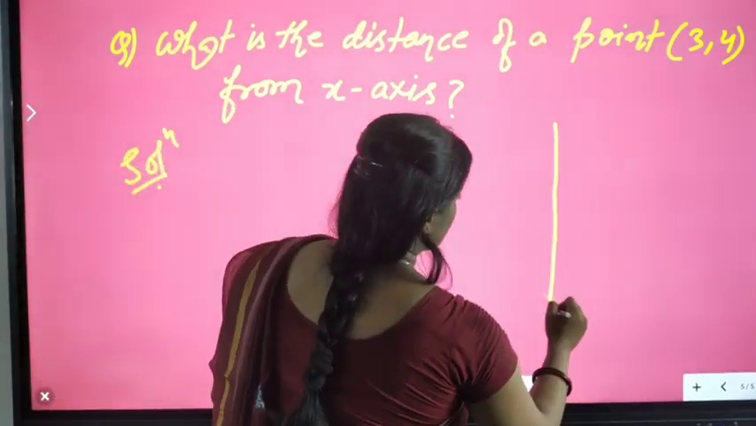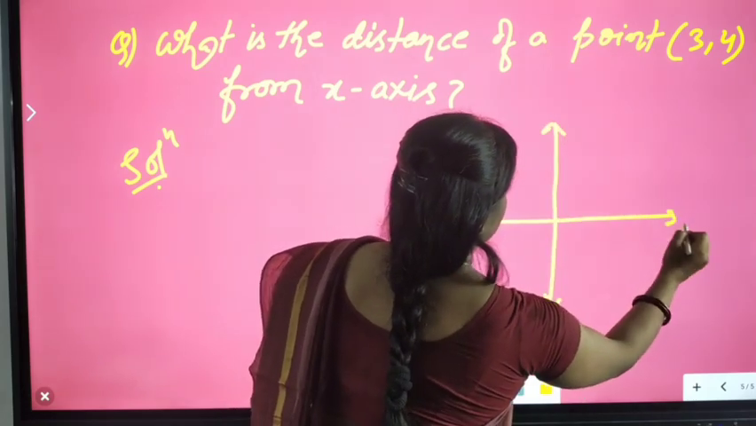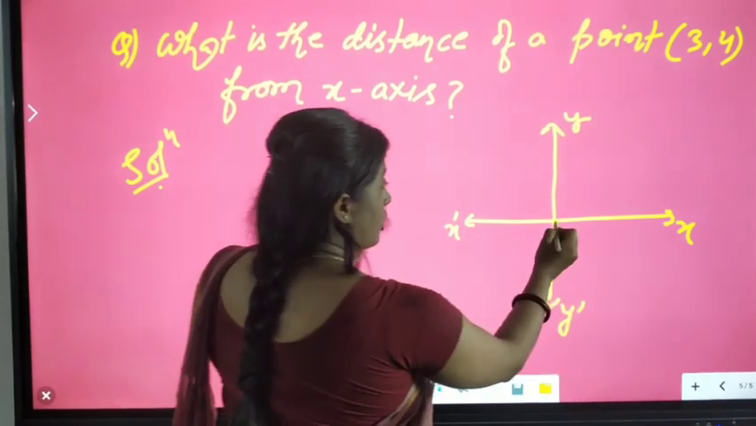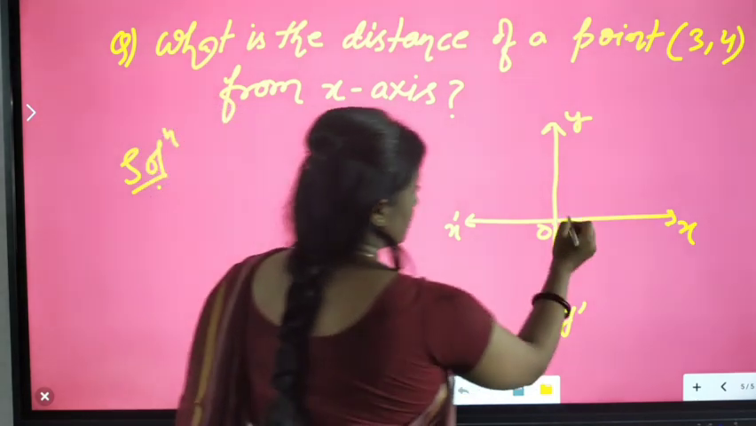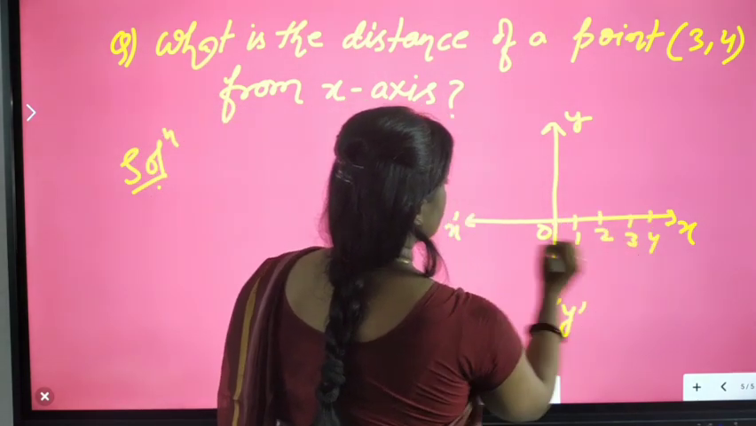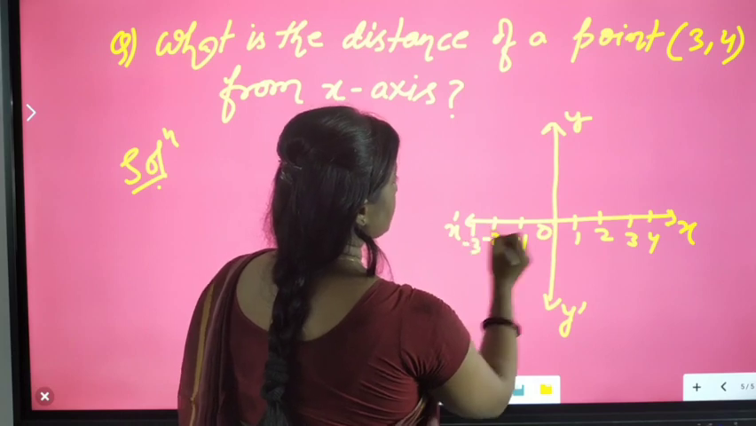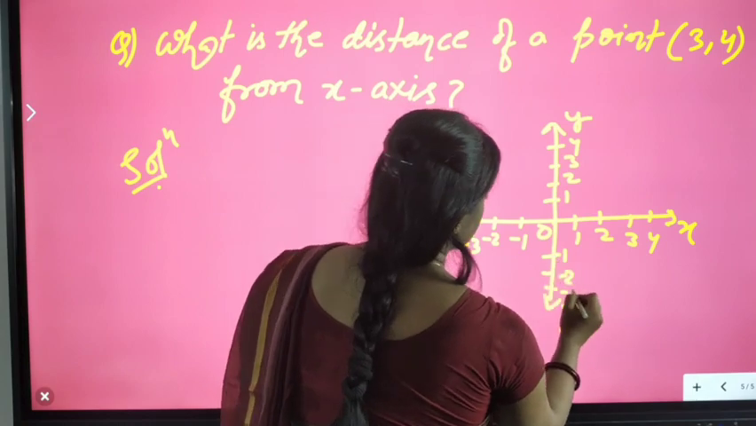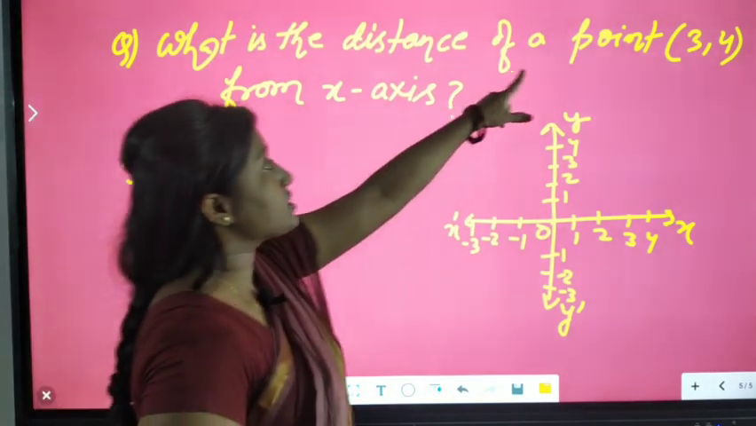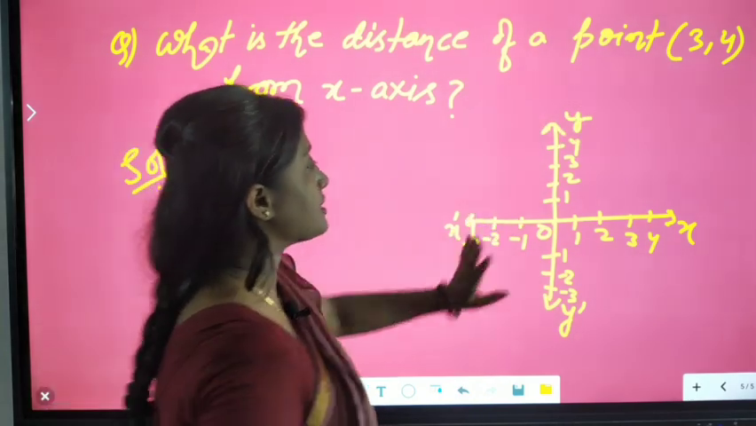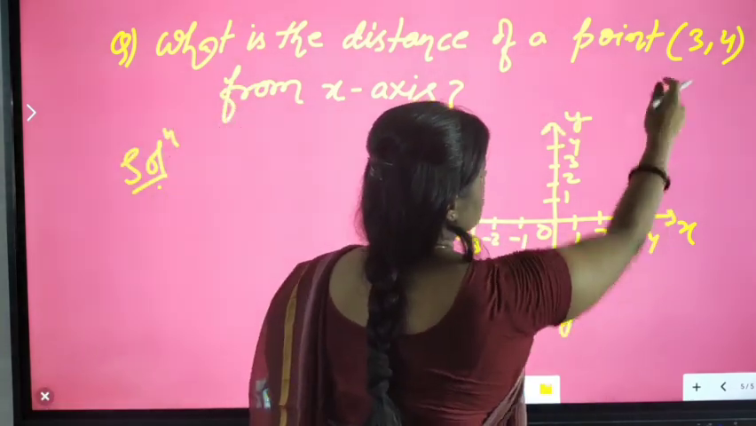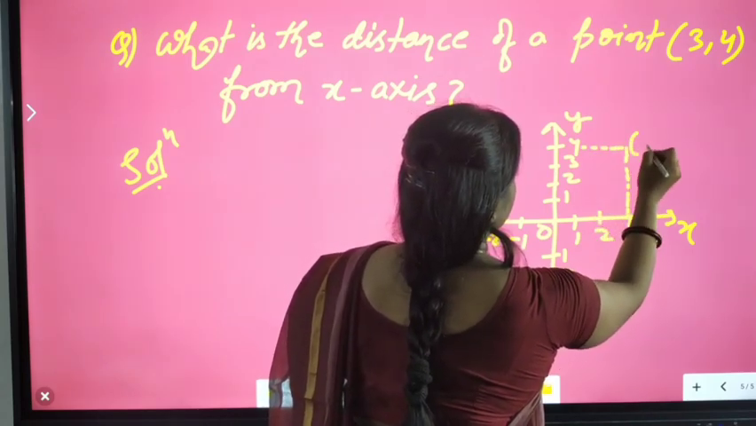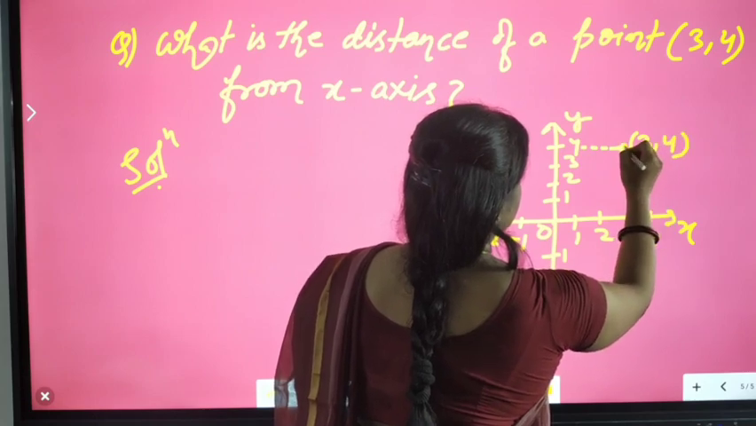So let us draw the coordinate axes first. Okay, this is the x-axis and this is our y-axis. Now let this be the origin. On this side draw the numbers 1, 2, 3, 4, on this side minus 1, minus 2, minus 3. Here 1, 2, 3, 4, and this side minus 1, minus 2, minus 3 and so on. Now just locate the point (3, 4) on these axes. It will be 3 on this side and 4 on this side. That means we get the point (3, 4) here.